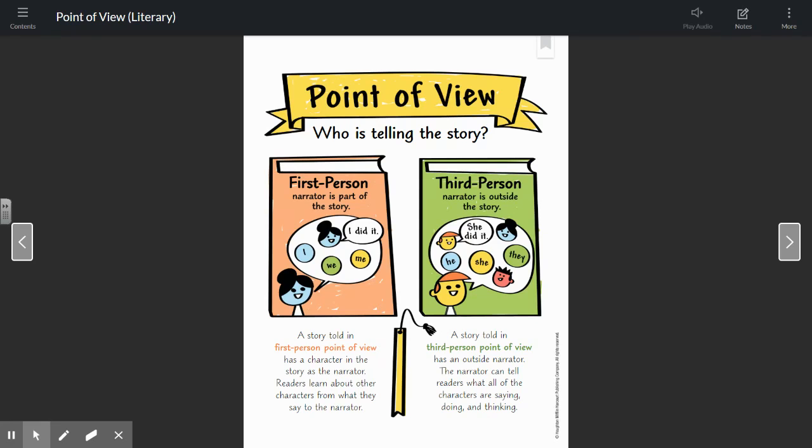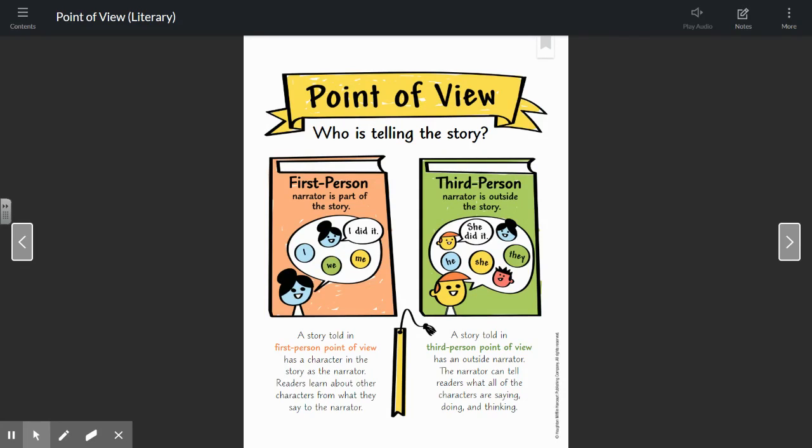So in first person point of view, you're going to see tip-off words like I, we, and me. I did it. I went to the movies. We got popcorn. And my favorite part of the movie was the ending. When you hear these types of words, you're realizing that I'm a character in the story and I'm the one that went to the movie. And so everything that you're experiencing about me going to the movies is being told from my point of view, from my perspective. You might get my feeling about the movie, but you wouldn't get my friends who went with me.